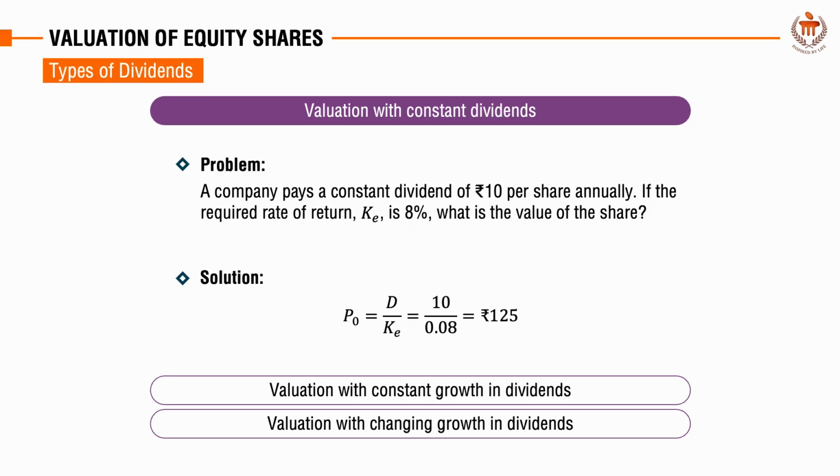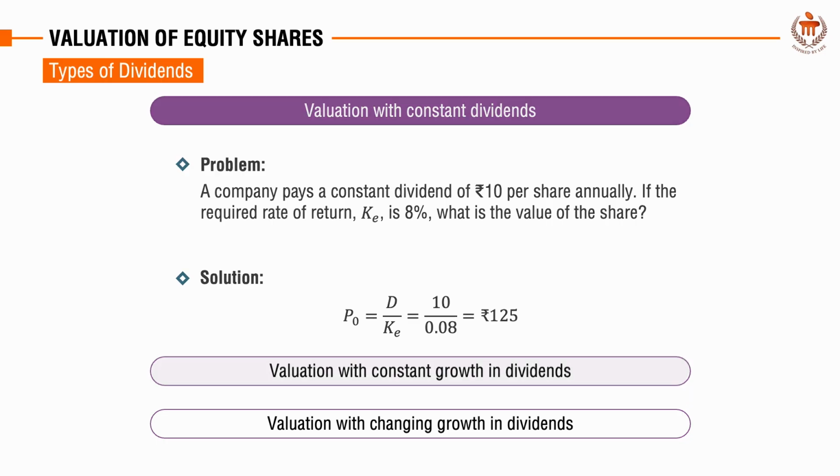Substituting the values in the formula P0 = D / KE, we get P0 = 10 / 0.08, which gives a value of rupees 125. This means an investor would be willing to pay rupees 125 for the share based on the fixed dividend payout.